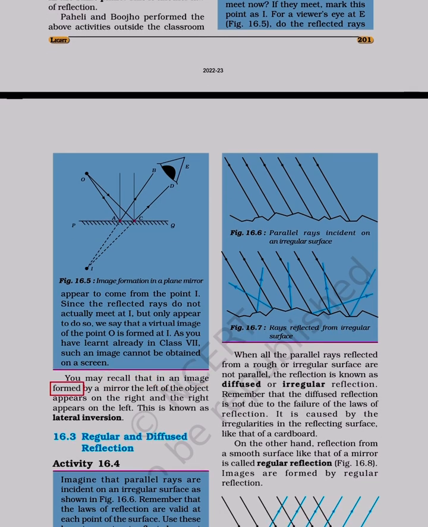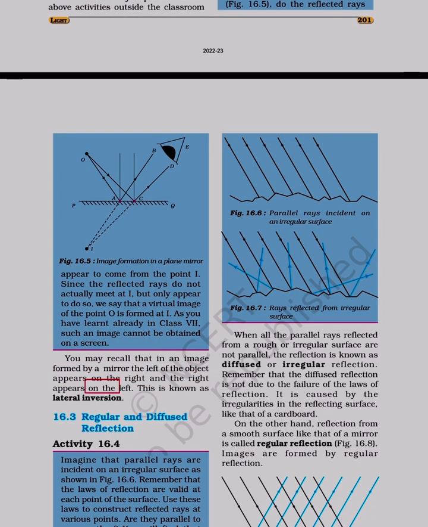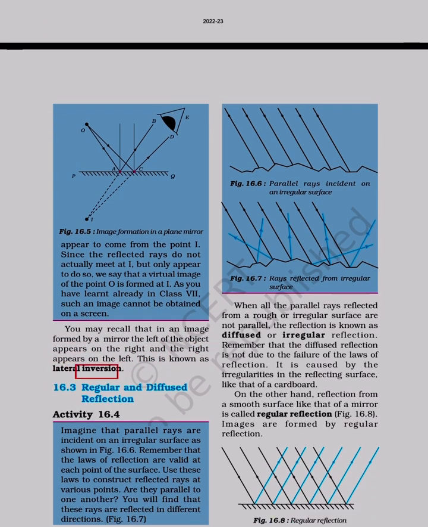You may recall that in an image formed by a mirror the left of the object appears on the right and the right appears on the left. This is known as lateral inversion.